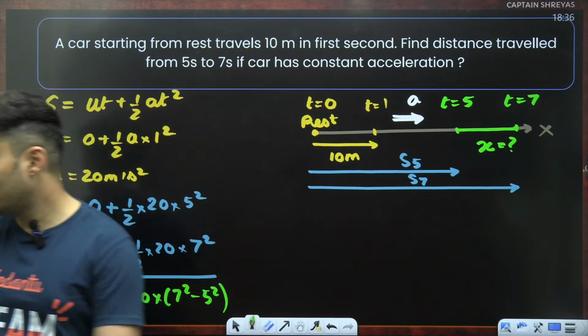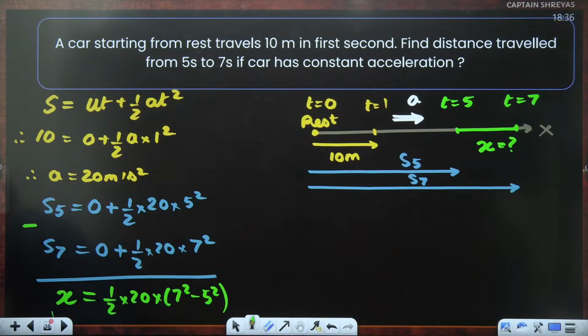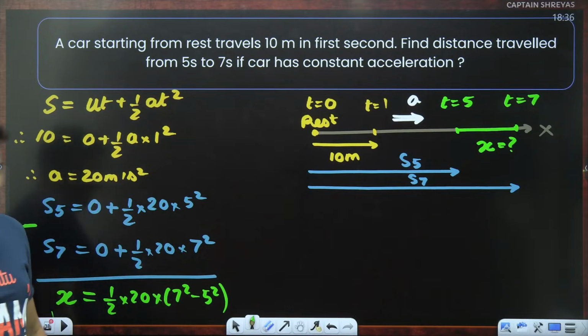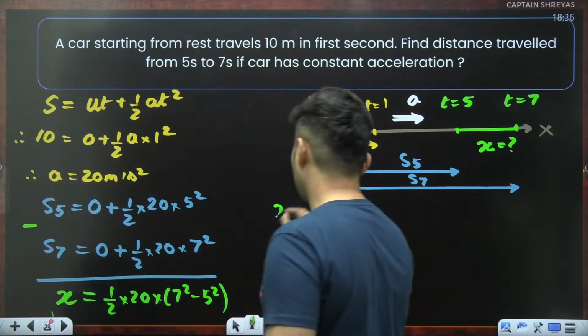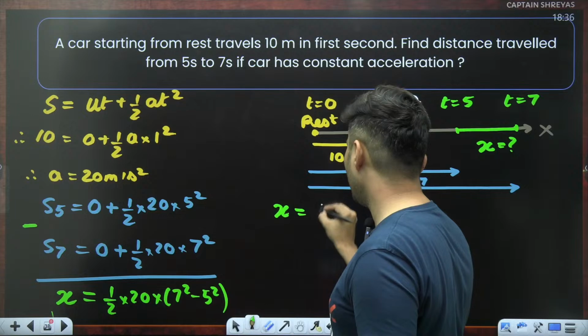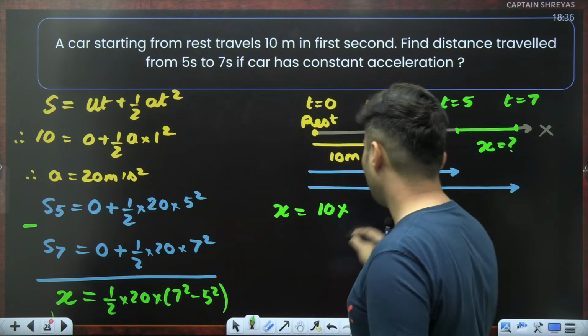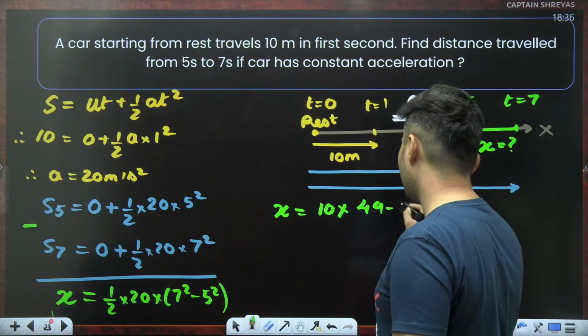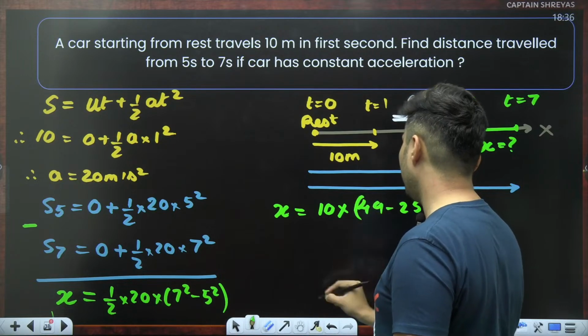Is that right? Everybody understood? Everyone? Clear till this point? Very good. So what next? Yes, solve this. How much will this be? 20 by 2 is basically 10 multiplied by 7 square is 49 minus 25.